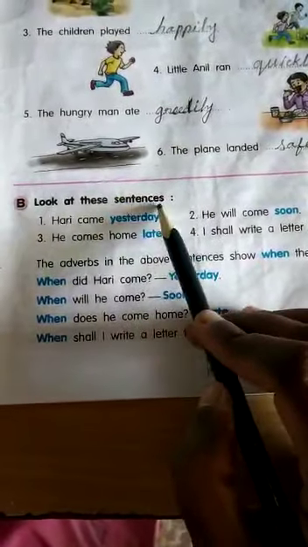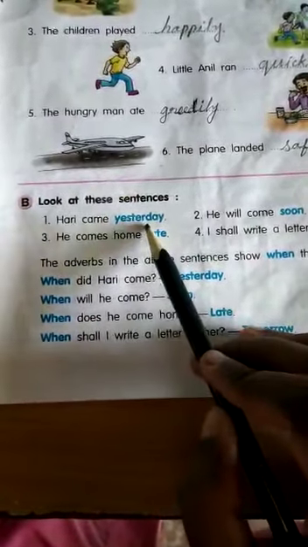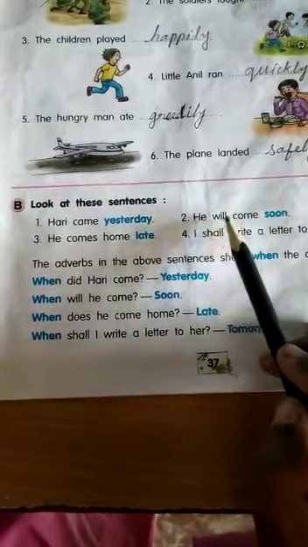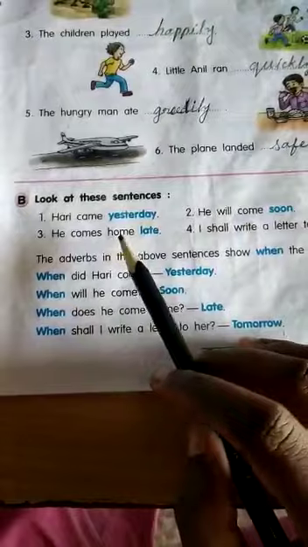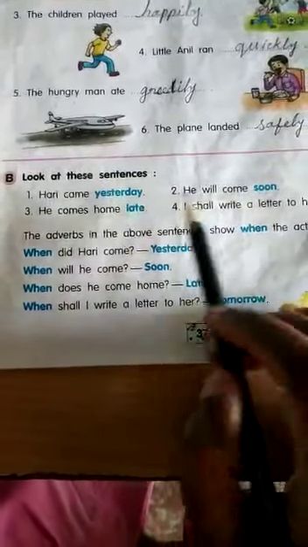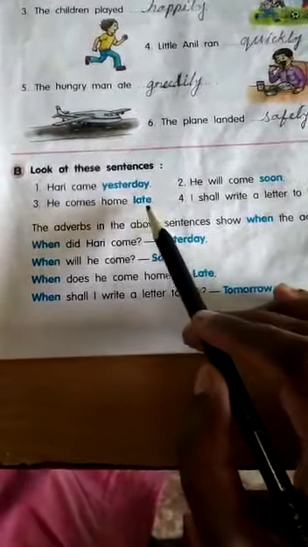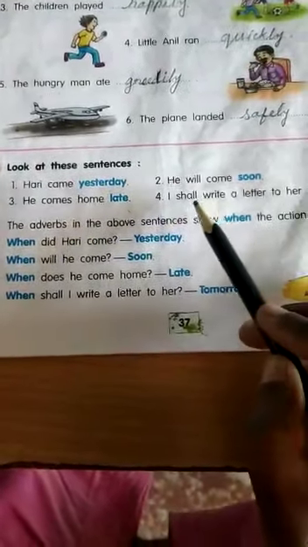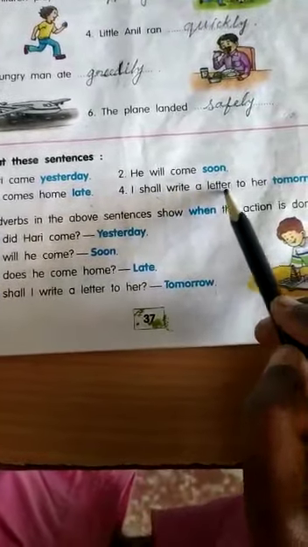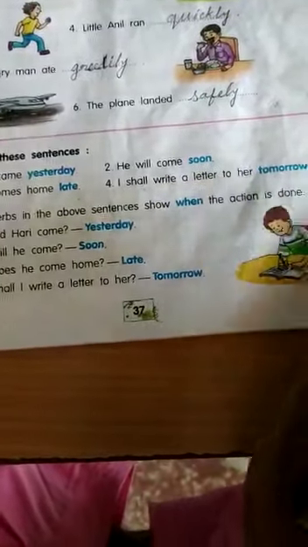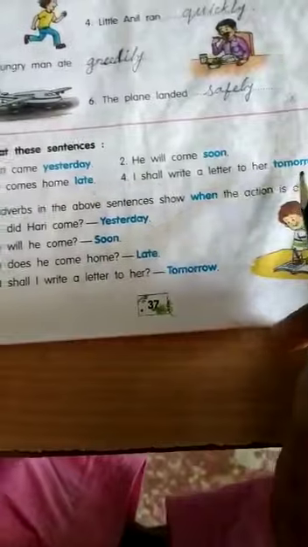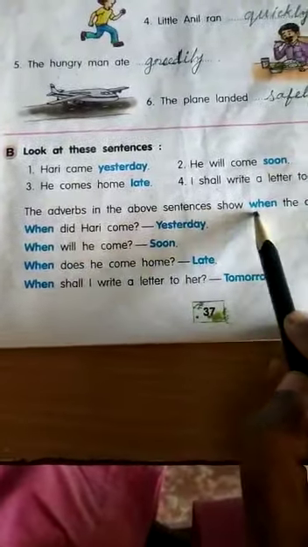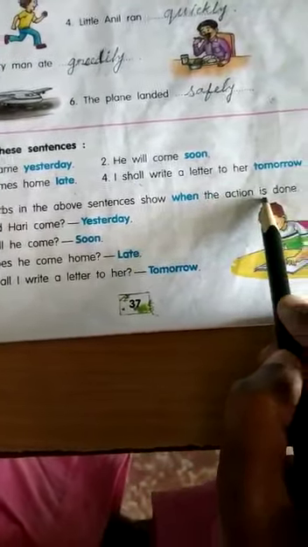Now we will see another example here. Look at these sentences. Harry came yesterday. When did Harry come? Yesterday. He will come soon. When will he come? He will come soon. He comes home late. When does he come home? He comes home late. I shall write a letter to her tomorrow. When will I write the letter? Tomorrow. The adverbs in the above sentences show when the action is done.